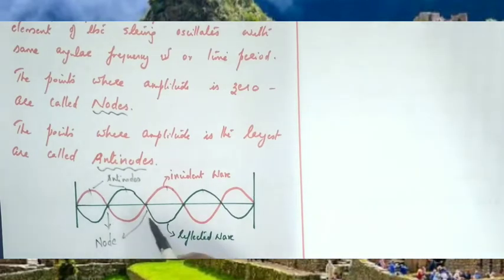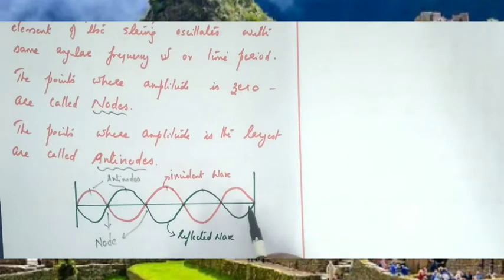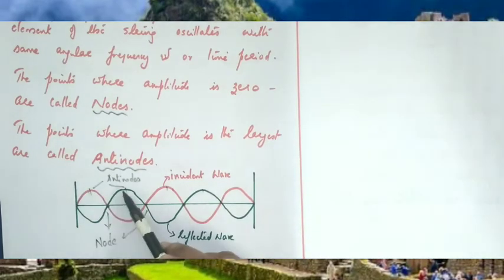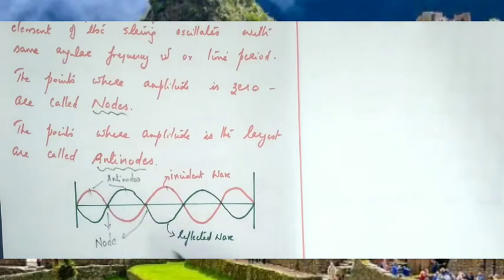So the points where amplitude is 0 represent the nodes, and here these are the regions where amplitude is maximum, therefore these points represent antinodes. Okay.